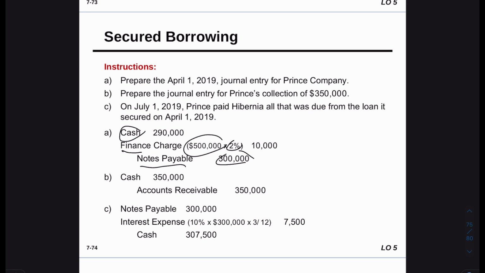And then we have a collection of 315,000. So we've collected some amount from our customers. So we're going to debit our cash, and we're going to credit our account receivable by the same amount.